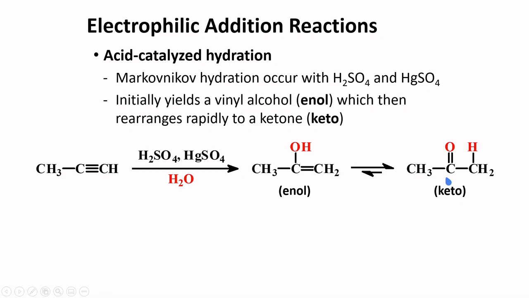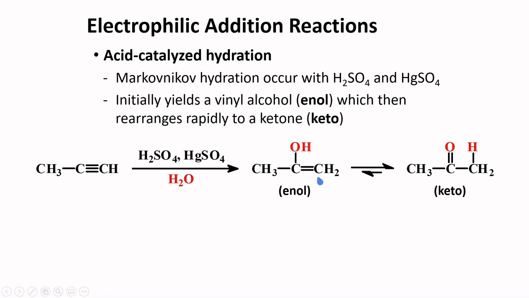As you see here, the difference between the keto and the enol form is the position of the hydrogen and the double bond. Here the double bond is between two carbons, and here the double bond is between the carbon and the oxygen. The formation of the keto form is favored because the double bond between carbon and oxygen is stronger than the double bond between two carbon atoms.